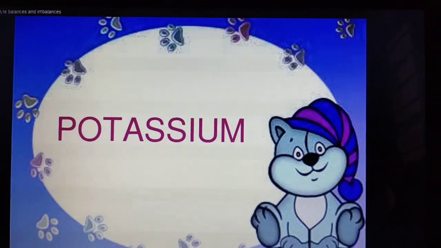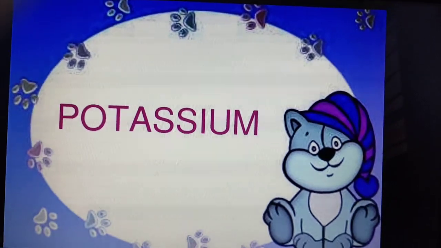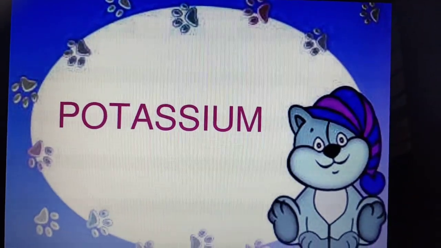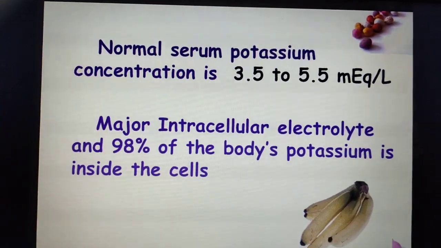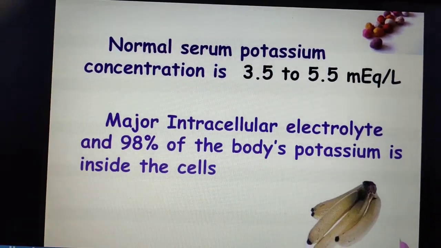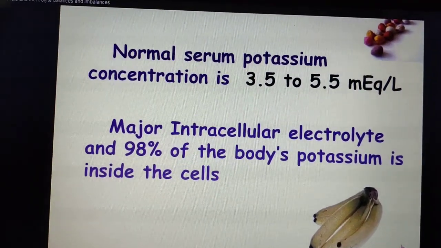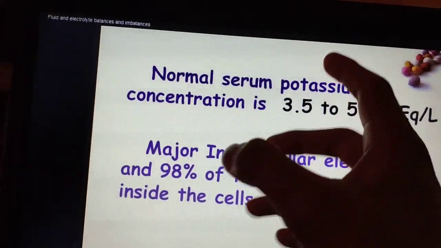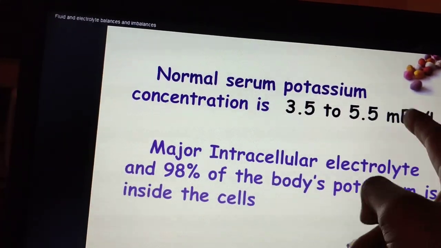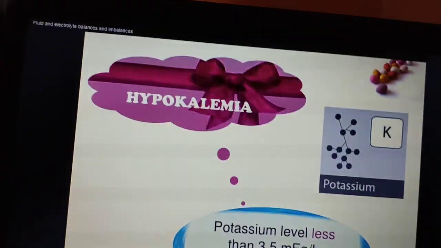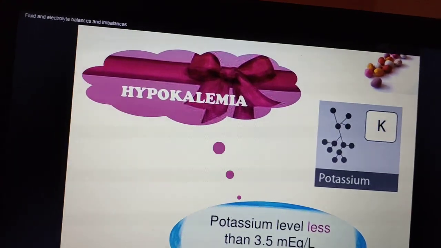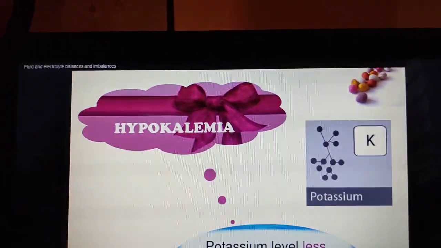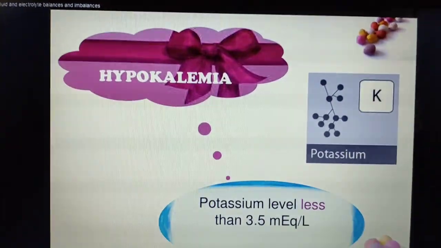Now we'll see potassium abnormalities. Normal serum potassium concentration, as we all know, is 3.5 to 5.5 milliequivalent per liter. If it is less, that condition is called hypokalemia, and if it is more, hyperkalemia. This is the abnormal condition.